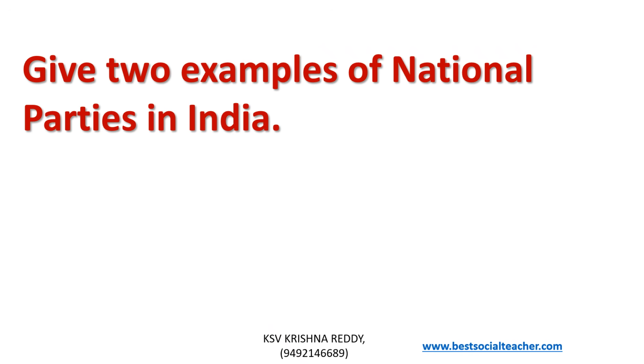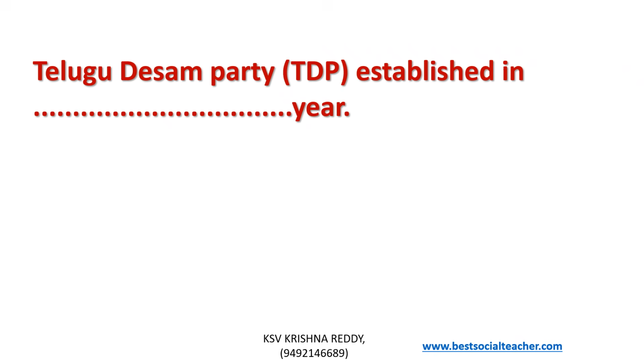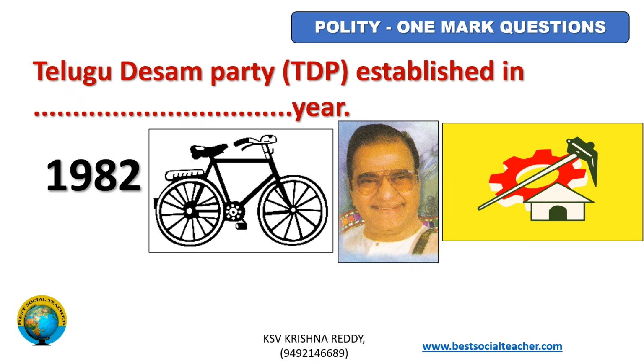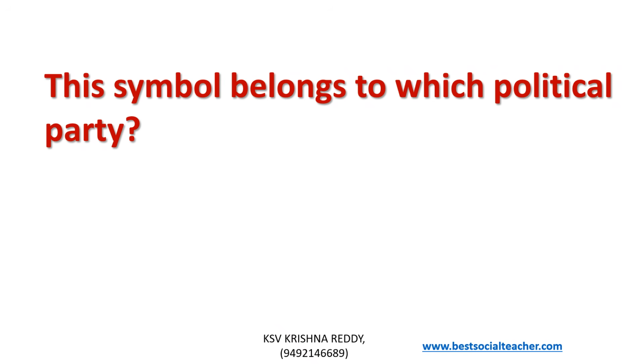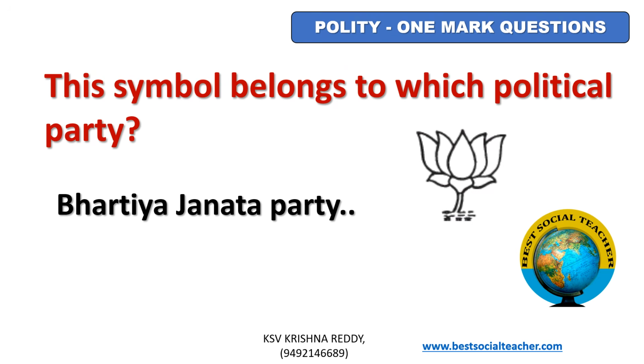Give two examples of national parties. Bharatiya Janata Party, Indian National Congress. Telugu Desam Party established in dash year. It was established in 1982. This symbol belongs to which political party? Bharatiya Janata Party.